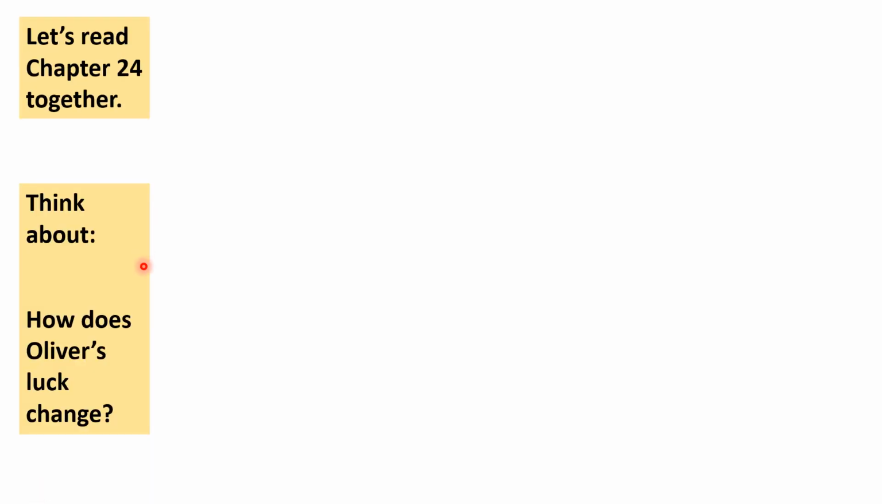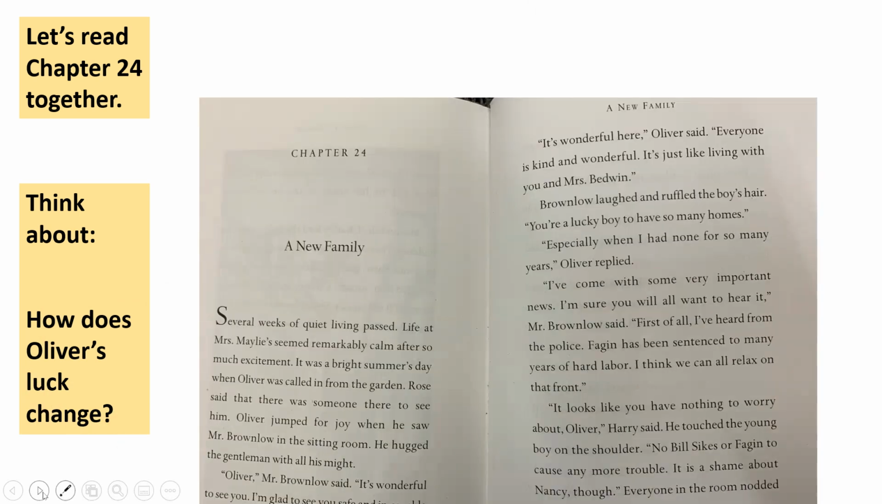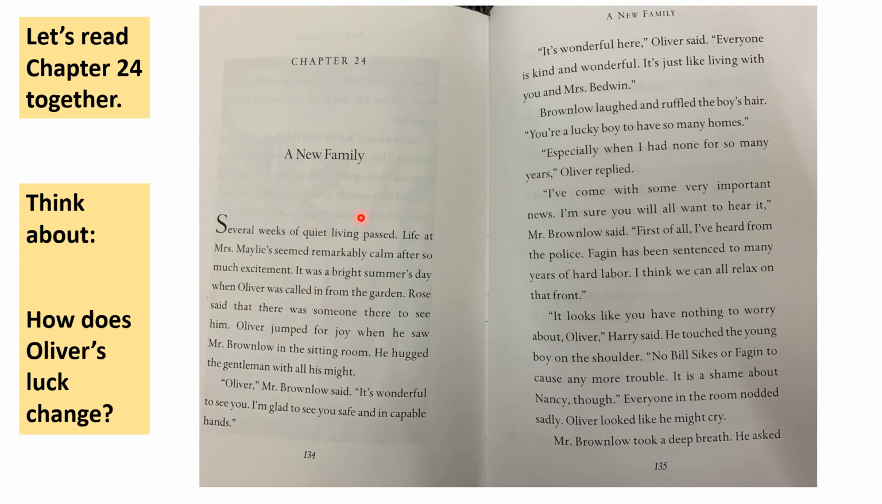Alright, so let's read chapter 24 together. As we read, can you think about how does Oliver's luck change? We talk quite a lot about how Oliver goes up and he's happy, and then he goes down and he's sad, and he goes up and down and up and down. So at the end of the novel, how does Oliver's luck finally change? Okay, let's start reading. I'm going to be using this red laser to indicate what line we are going to be reading. So hopefully you won't get too stuck.